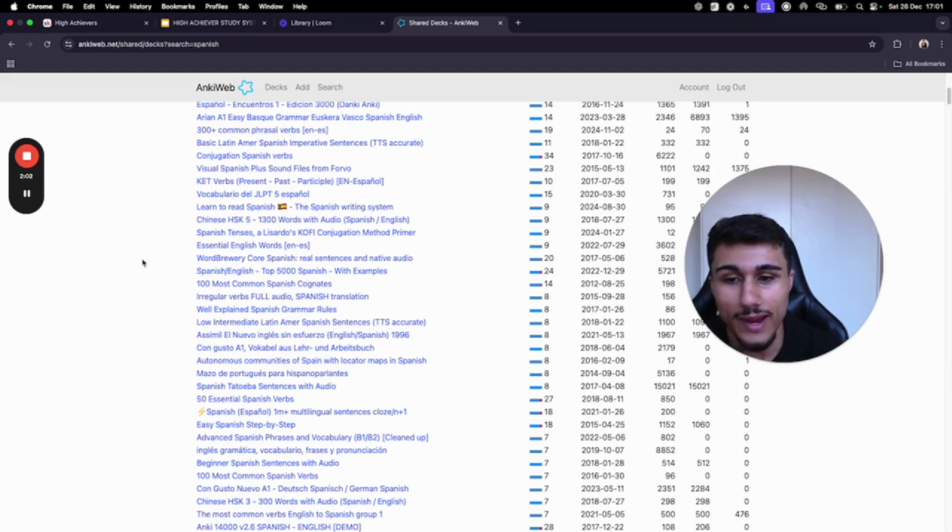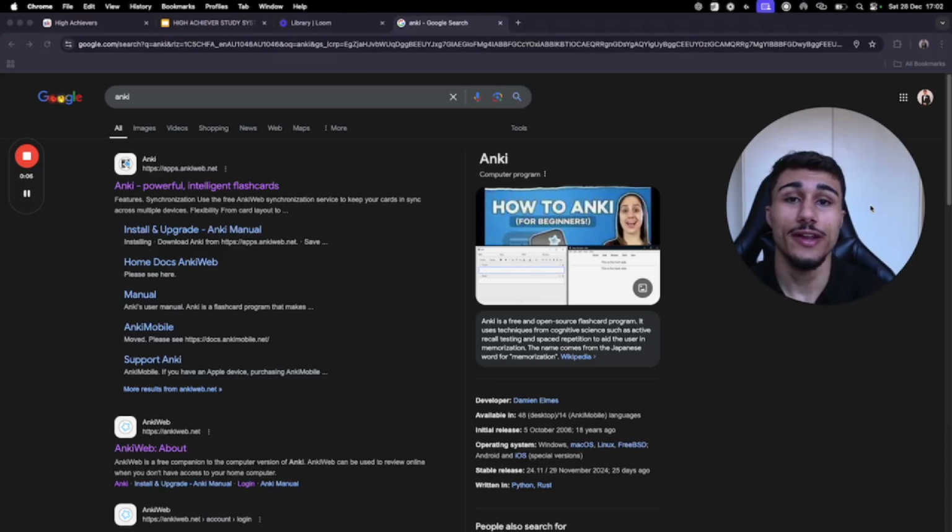So basically all this module is telling you, don't skip on this. You need to be using this. Everyone should be using this. Everyone can use it and everyone should be using it. And if you're not, I feel like you've got a massive disadvantage, personally. So I'm going to show you in this module how exactly to download it, how to get all the add-ons that I think you should get, how to get even more add-ons, how to make the cards, how to make the decks, how to study, the common pitfalls, all the things you need to be doing, I will have in this module. So, downloading Anki.